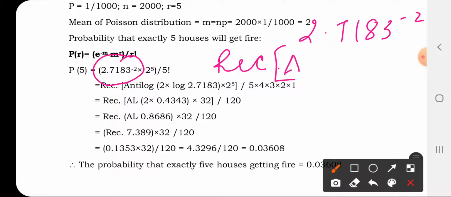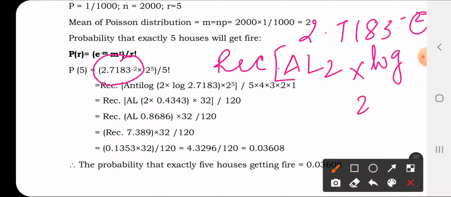What you have to write down? You have to write down antilog. This value 2 you have to write down here. Antilog of 2 multiplied by log of 2.7183. Right, this much. Remaining figure is clear to you. Remaining you can easily find out. You have to take 5 times of 2 and multiply this. Not an issue. So how you have to find out this?